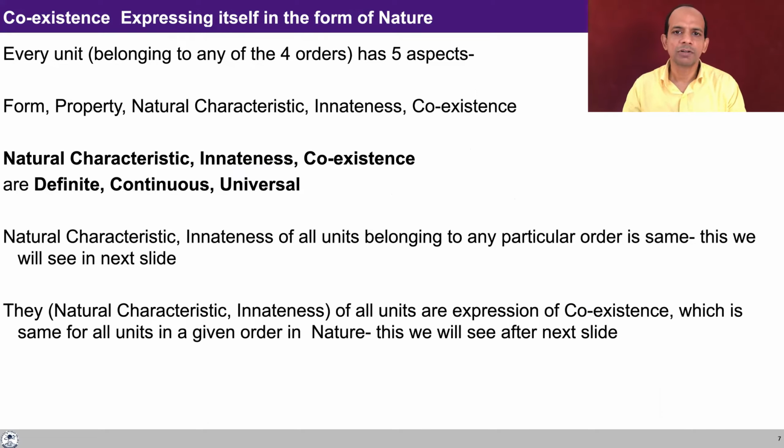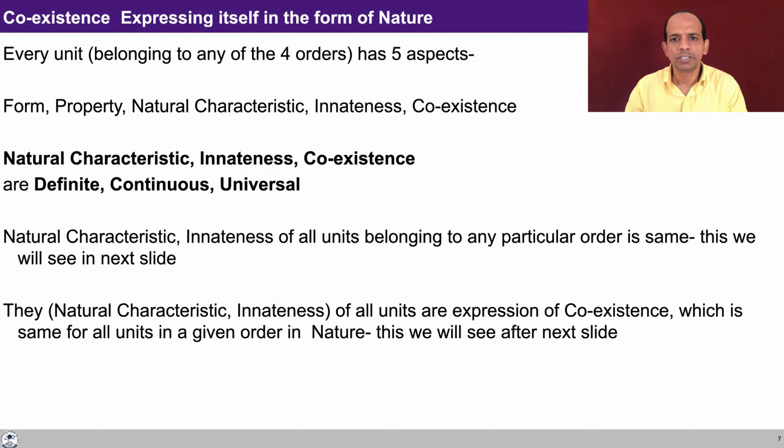So every unit belonging to the four orders of the nature has five aspects. And what are these five aspects? Form, property, natural characteristics, innateness, and coexistence. And as we had seen in module 2, the natural characteristic, innateness, and coexistence are definite, continuous, and universal. Since they are definite, continuous, and universal, we can understand them.